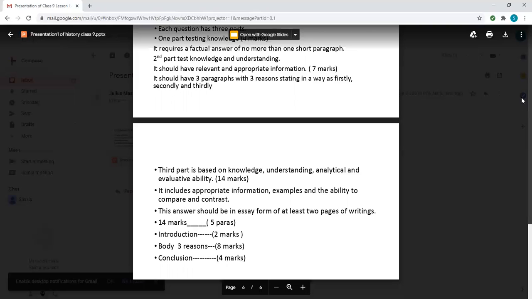Introduction carries 2 marks, body reasons with 3 reasons, 3 different paragraphs, and conclusion paragraph and introduction paragraph. It all takes 5 paragraphs. So marks are there for reason, and conclusion carries 4 marks. And conclusion is very important, where you are going to judge whether you agree or not. And if agree, then reason, logical things, that why do you think you agree, and if not, then what.